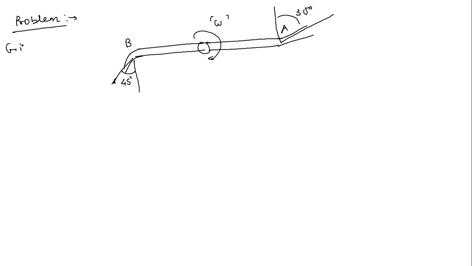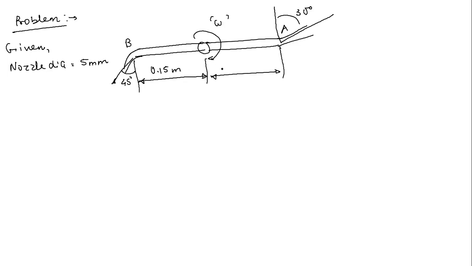So now let me write down quickly what are the things which are given to you. Nozzle dia is given, that is equal to 5 mm. Again, these distances are given. So this is 0.15 meter and this is 0.2 meter. So these two distances are given, right? Now the tap is supplying water to this sprinkler at a discharge rate of 6 liter per minute.